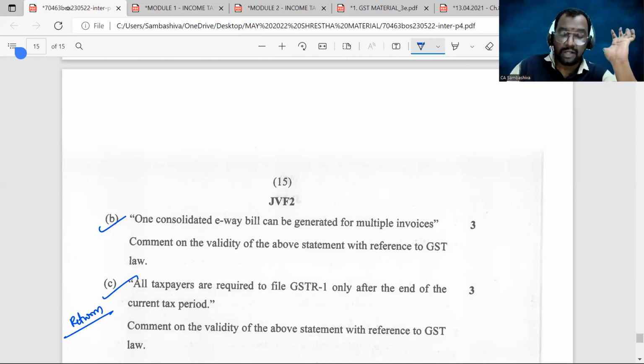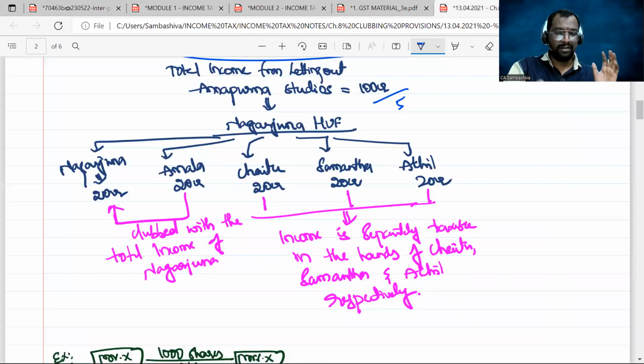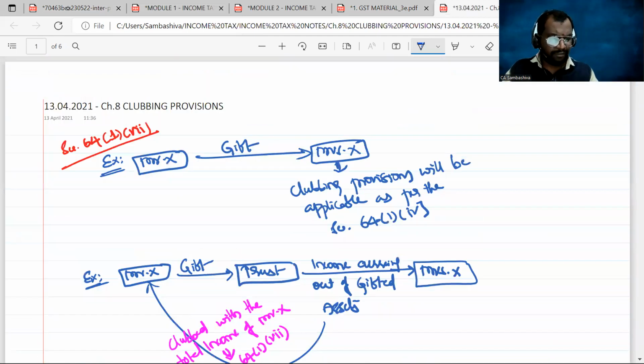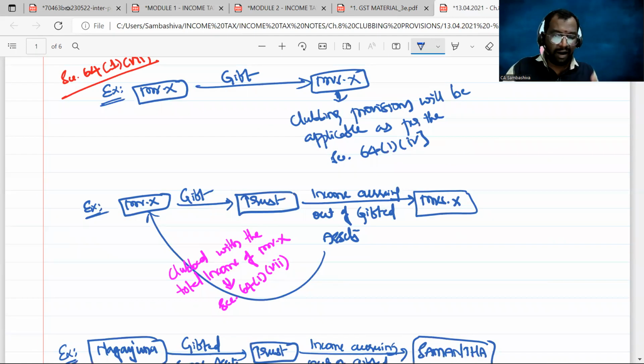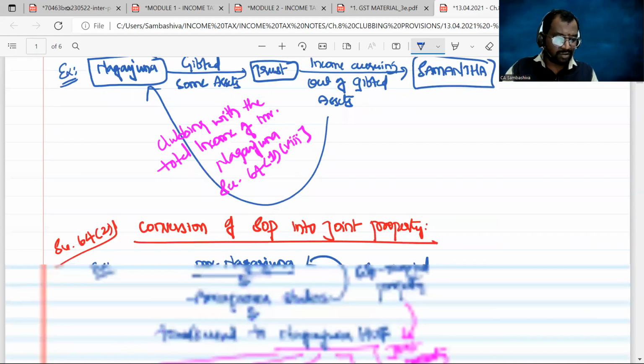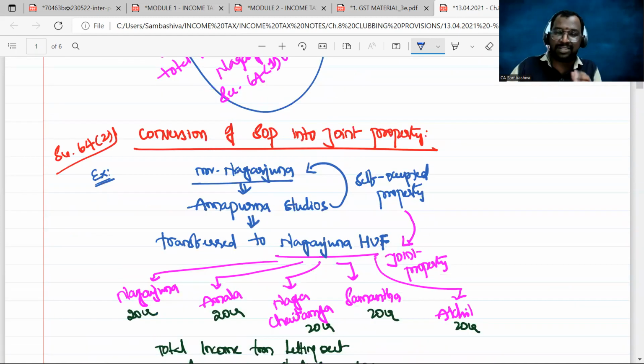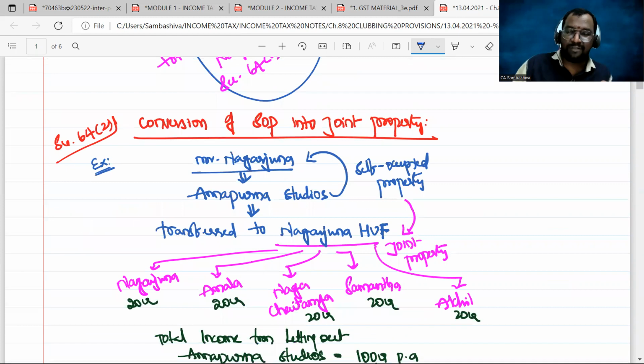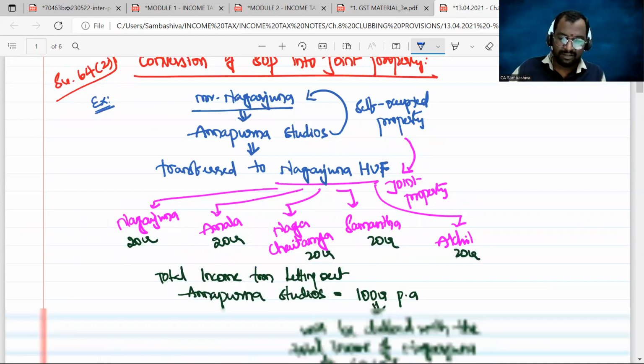Are you following, sir? If you properly and thoroughly followed our classes and took care of our material and running notes, you can see that for every provision we have an example. When it comes to 64.2, yes, this example itself was asked in the main exam: conversion of self-occupied into joint property, right, sir?